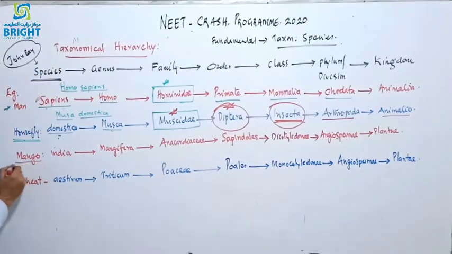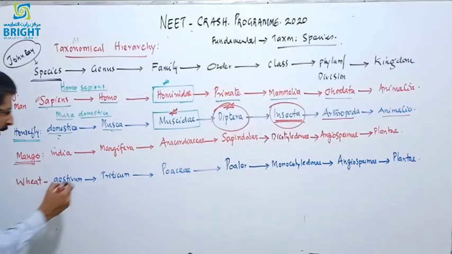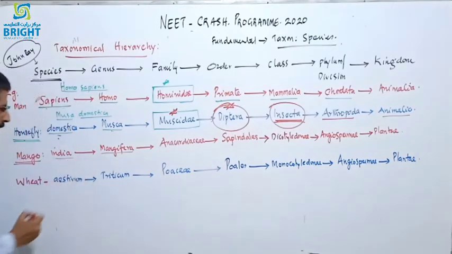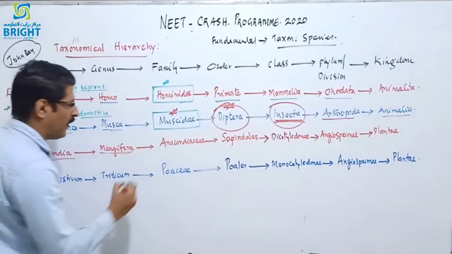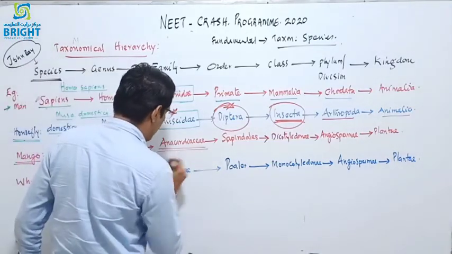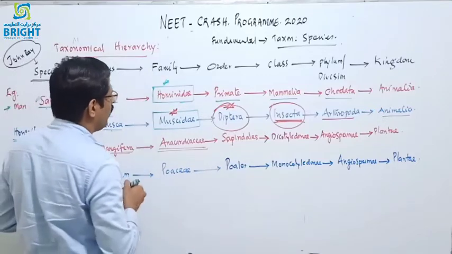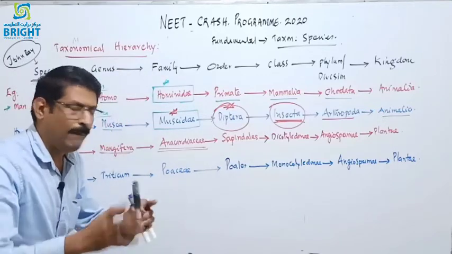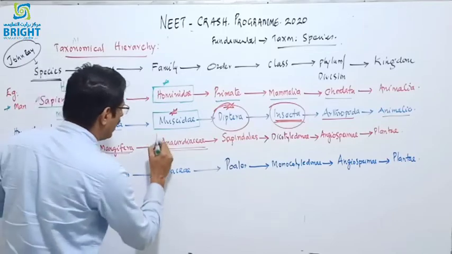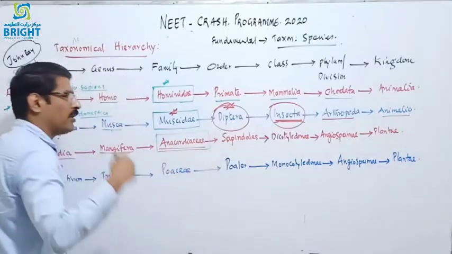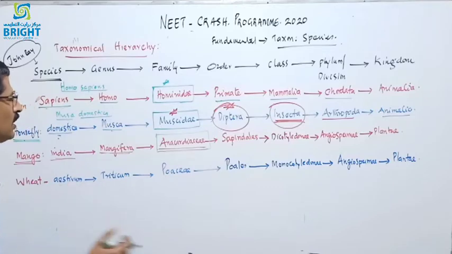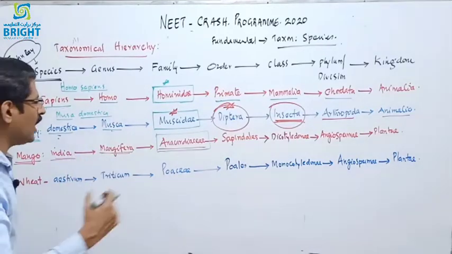And mango: we know the scientific name of mango is Mangifera indica, and Mangifera indica belongs to the family Anacardiaceae. These family names are important because they will be given as matching pairs. The cashew tree also belongs to the same Anacardiaceae family, so it is also called the cashew family.